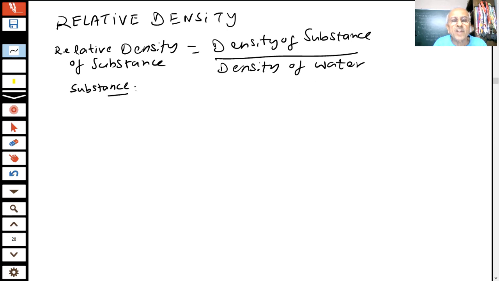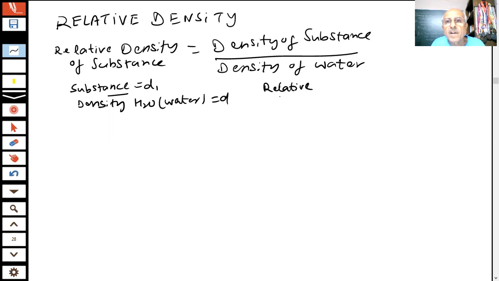Supposing the density of the substance is d1 and the density of water is d2. This is my water. Then relative density will be equal to the density of the substance d1 divided by d2.